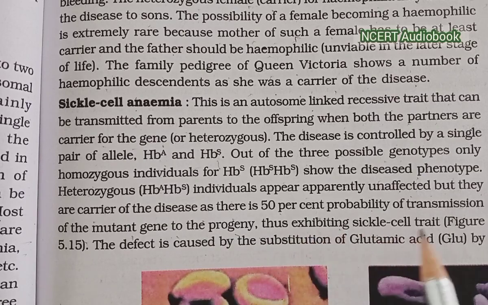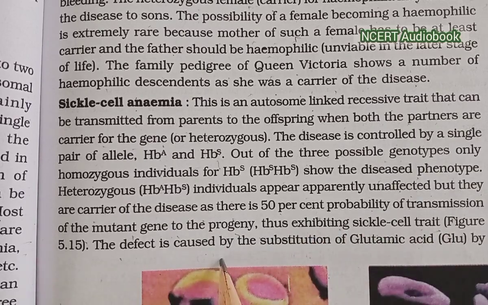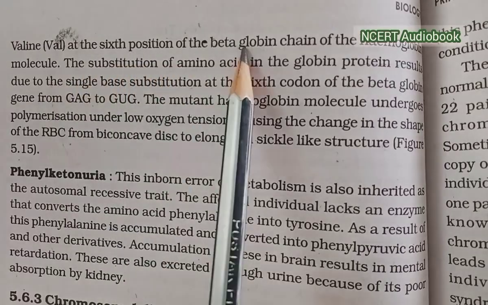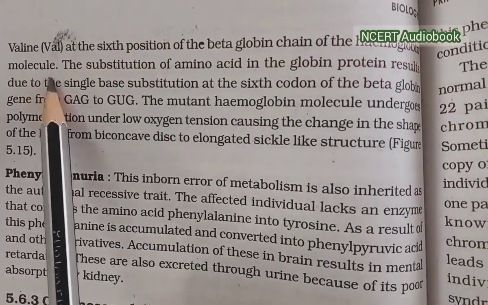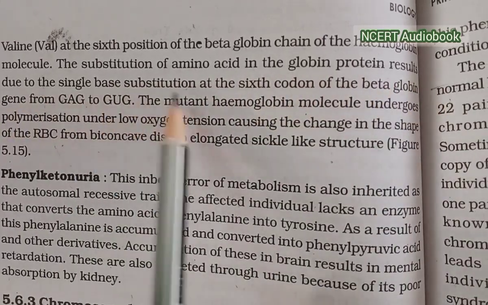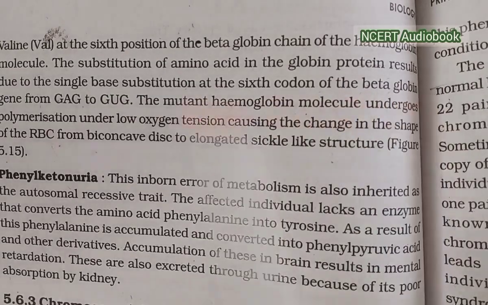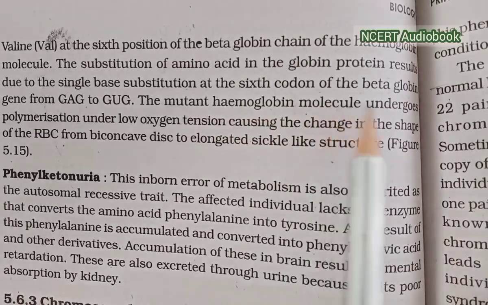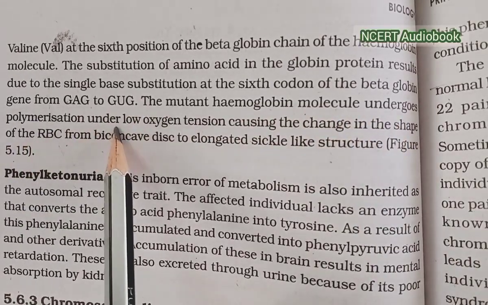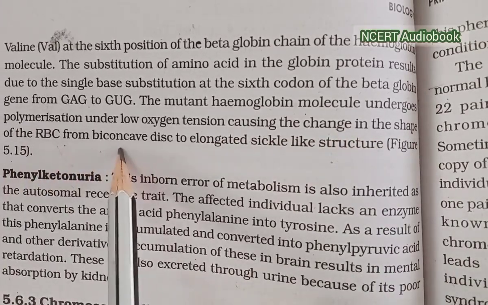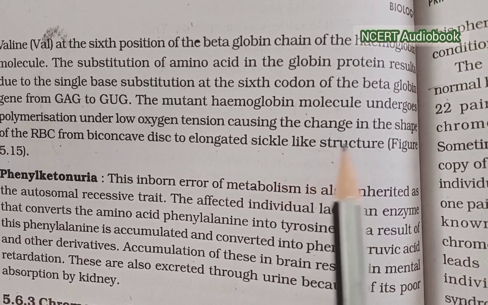The defect is caused by the substitution of glutamic acid by valine at the sixth position of the beta globin chain of the hemoglobin molecule. The substitution of the amino acid in the globin protein results from a single base substitution at the sixth codon of the beta globin gene, GAG to GUG. The mutant hemoglobin molecule undergoes polymerization under low oxygen tension, causing the shape of the RBCs to change from a biconvex disc to an elongated sickle-like structure.